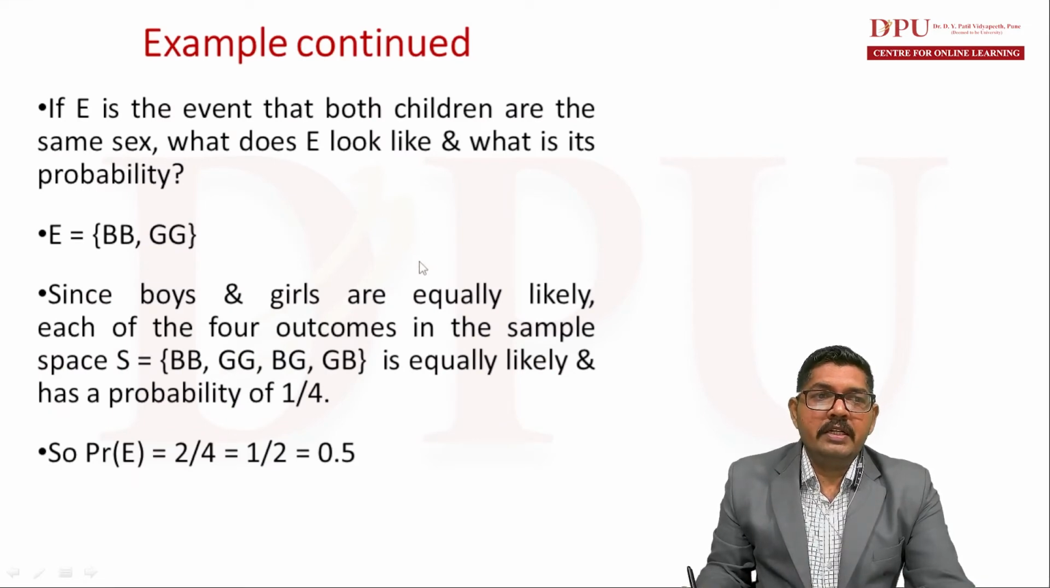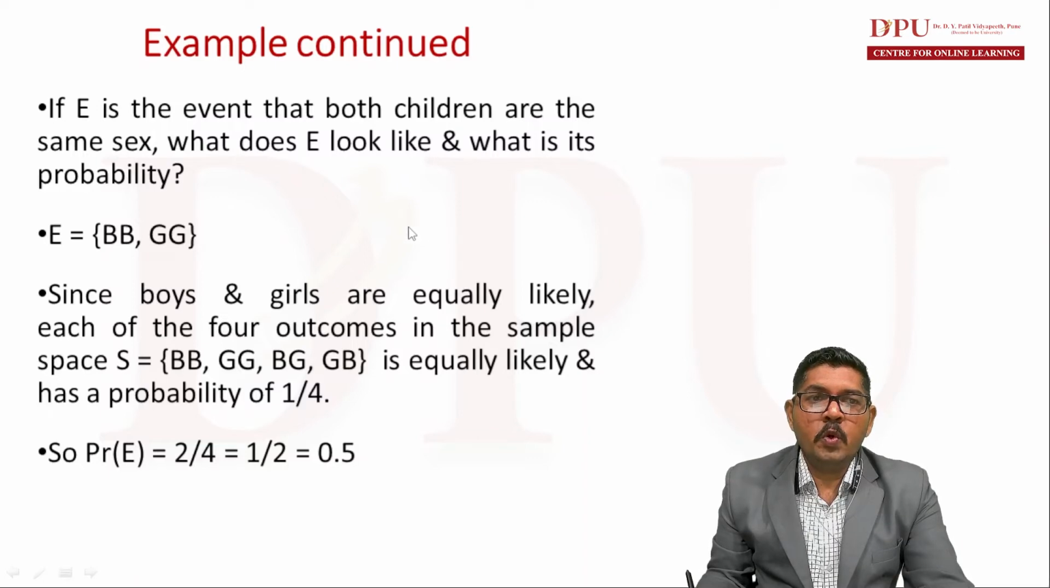So this example is continued. Let E be the event that both children are of the same sex. So what does E look like and what is its probability? The sample space consists of 4 elements: both boys, both girls, first boy second girl, first girl second boy. Out of these 4 outcomes, there are only 2 outcomes which represent that both children are of the same sex.